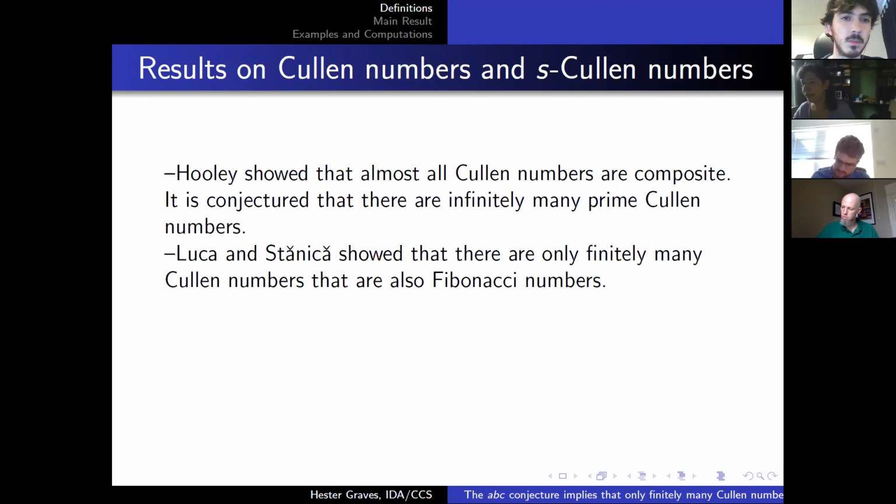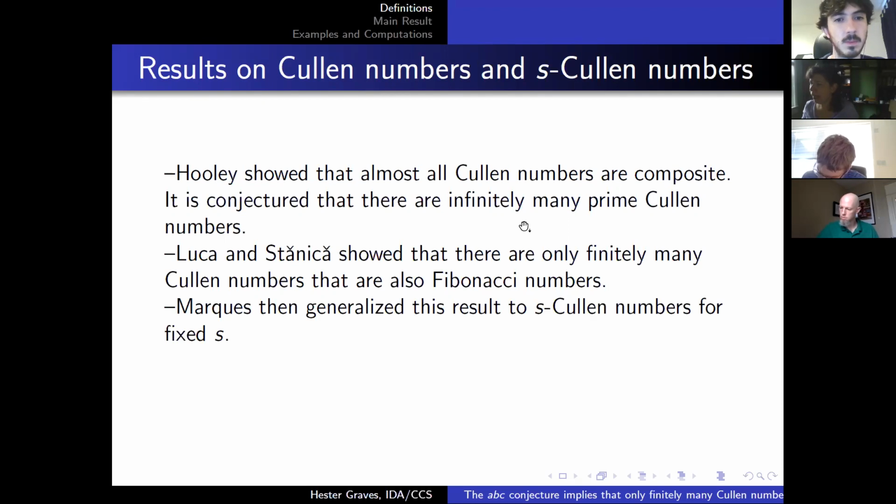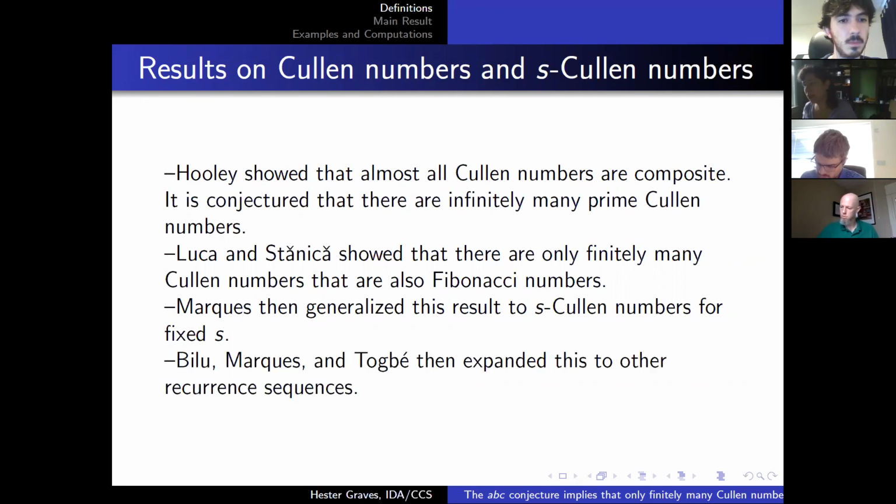Luca, and I apologize, I'm probably mispronouncing this, Stanica showed that there are only finitely many Cullen numbers, which are also Fibonacci numbers. And then Marcus generalized this result to s-Cullen numbers for fixed s. And then keep in mind, Fibonacci numbers are one example of a recurrent sequence. Bilou, Marcus, and Tobey then expanded this to other recurrent sequences. For a fixed s, there are only finitely many s-Cullen numbers that are also in a fixed recurrent sequence.